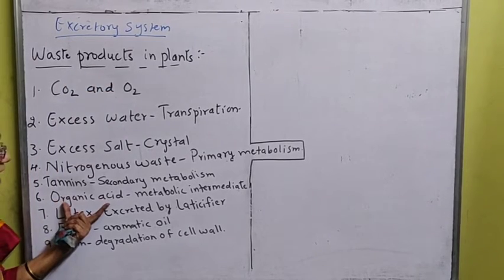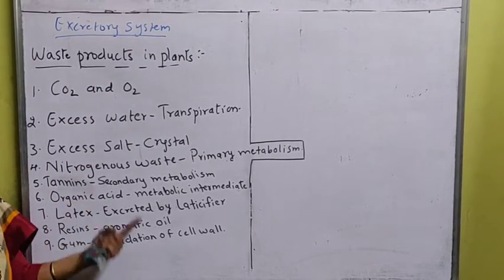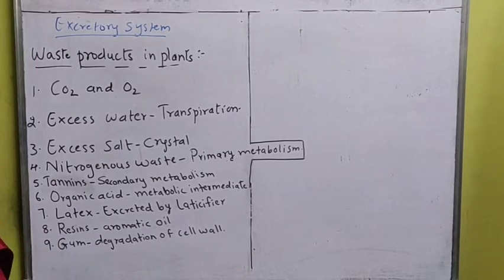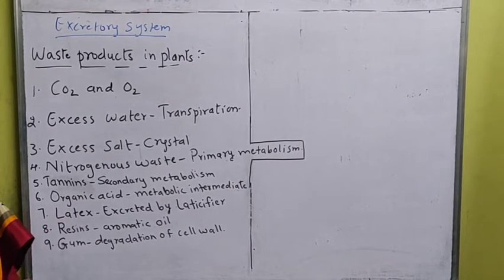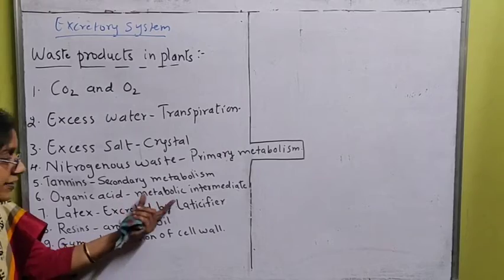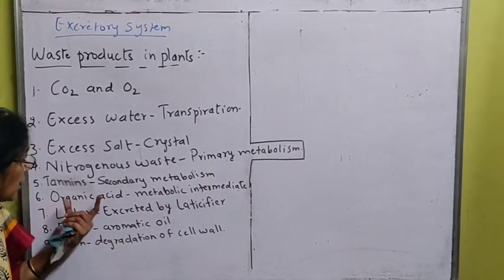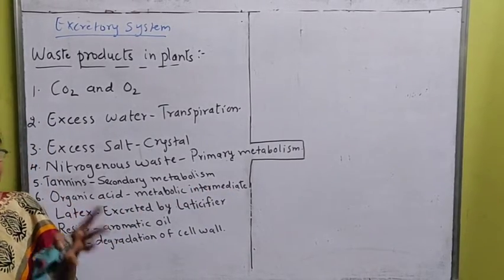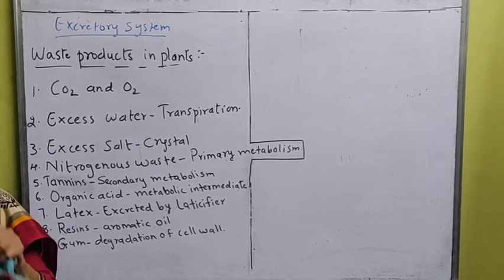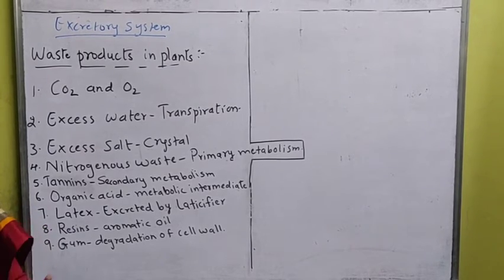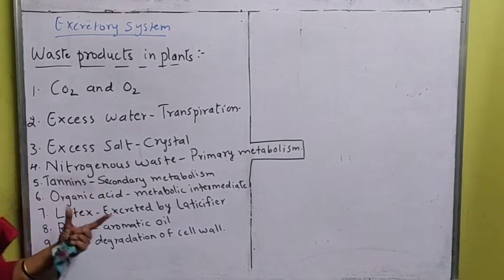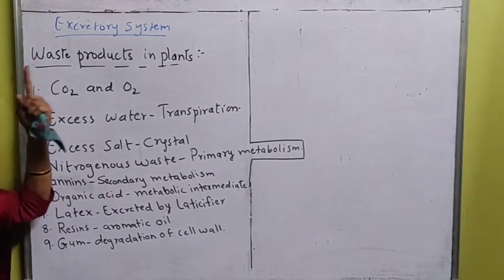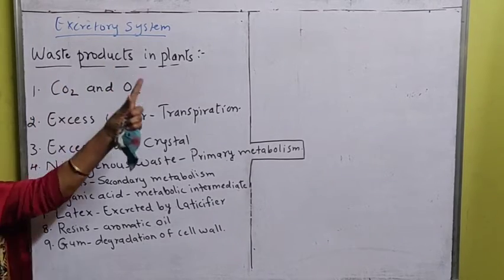Then the organic acid means whenever the metabolism takes place, primary metabolism takes place, secondary metabolism takes place, during that metabolism a byproduct will come out, which is the metabolic intermediate, which is called organic acid. Organic means carbon compound. Carbohydrate is there in the plants, which is a carbon compound. So when metabolism of that takes place, the byproduct may be produced, which is the intermediate, which is called as the organic acid. That is also not needed by the plants, which is also a waste product.